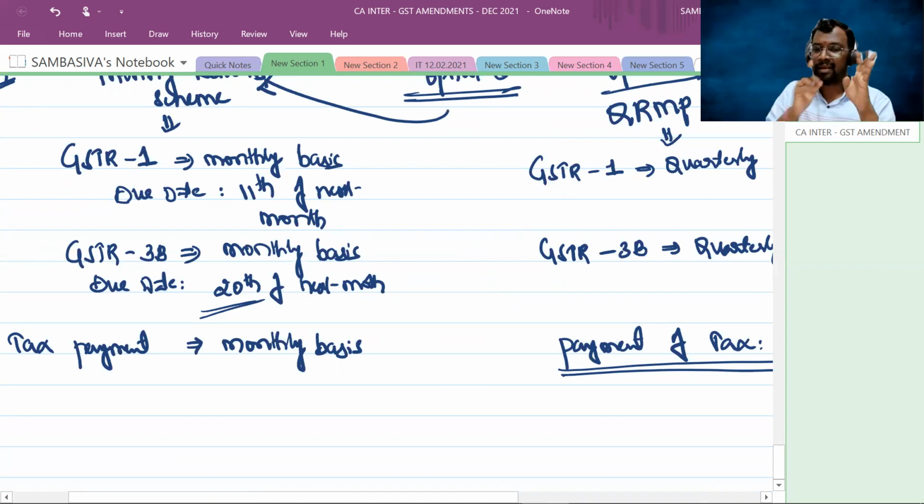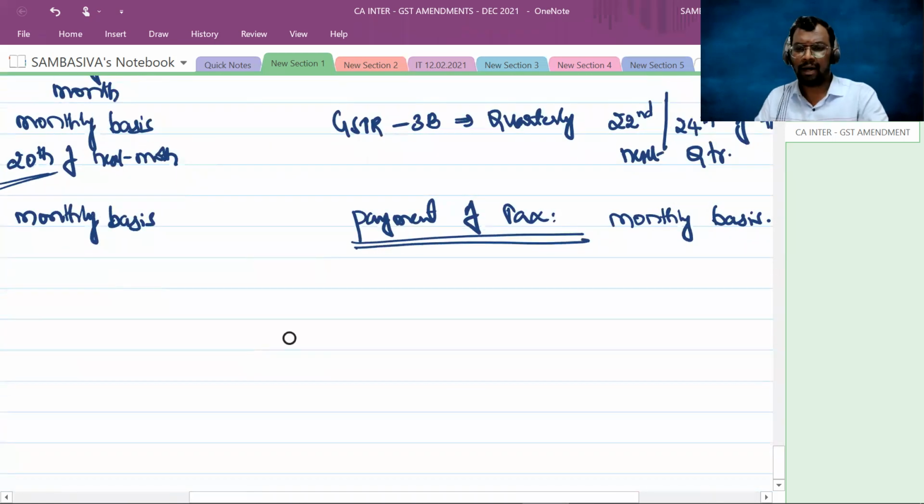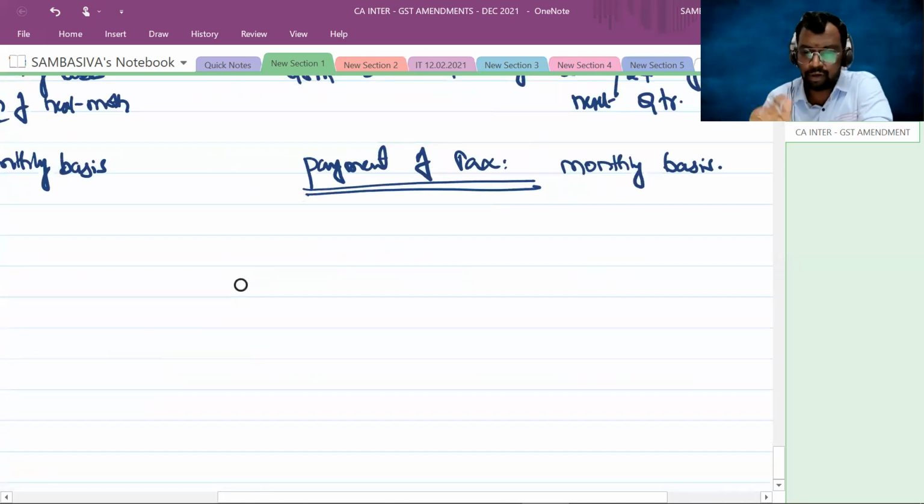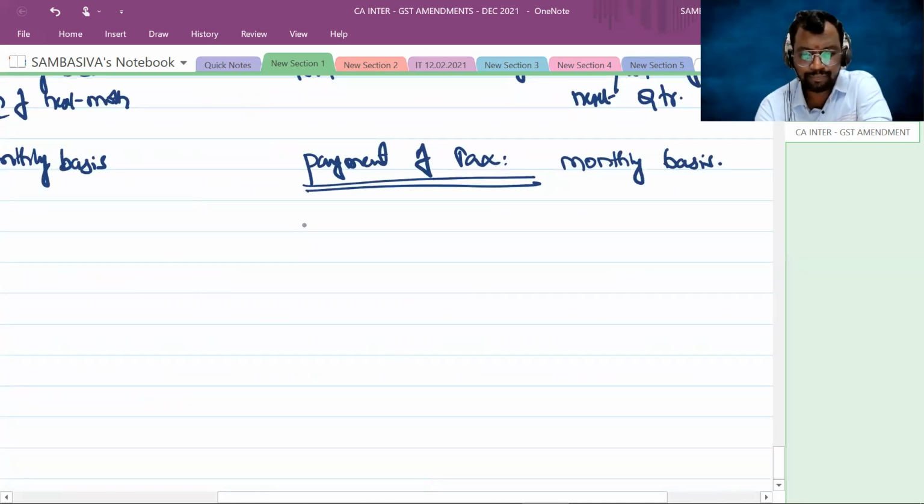Earlier, you used to file 12 GSTR 3Bs. Now it is enough to file 8 GSTR 3Bs. So the compliance burden on the taxpayer is reduced, or not? But the tax payment should be made on a monthly basis only. So under the QRMP scheme, though you opted for the QRMP scheme, the tax payment should be made on a monthly basis only. How is it going to be? Let us take an example.